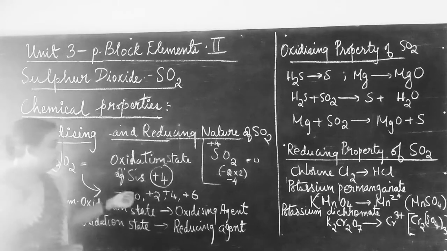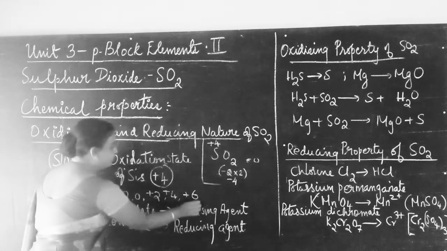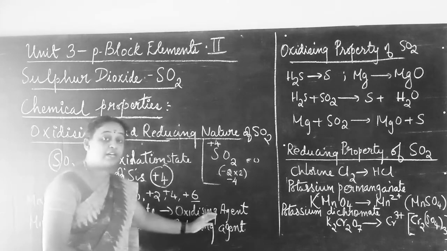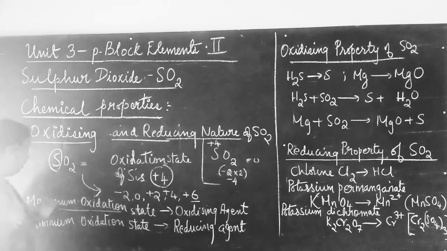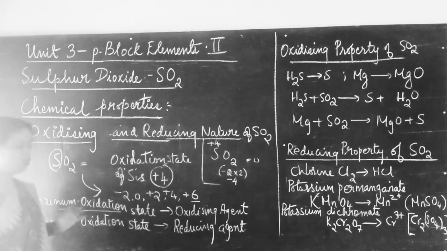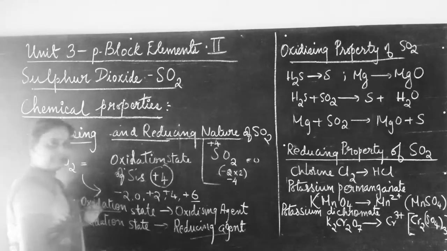So this +4 is coming in between -2 and +6, right? If a substance has the maximum oxidation state, that substance can act as an oxidizing agent. Similarly, when a substance has the minimum oxidation state, then that substance is considered a reducing agent.